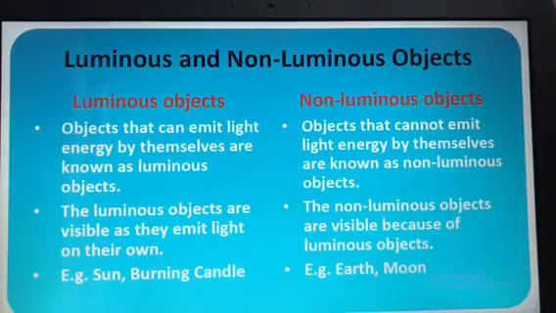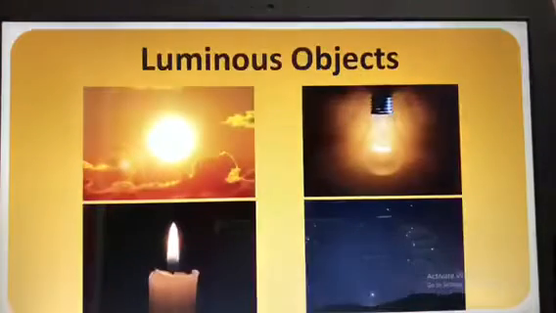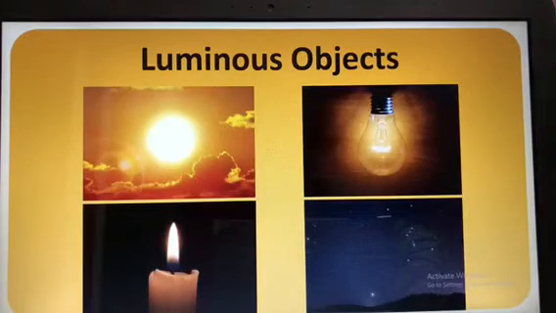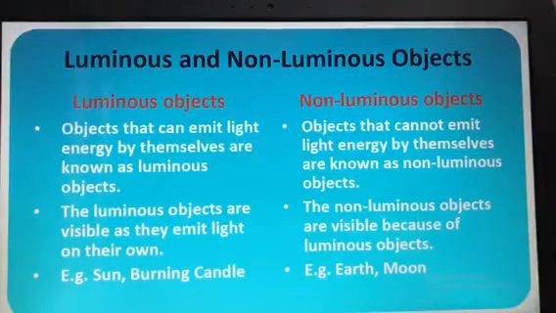So now let us first take up luminous objects. So what are luminous objects? Objects that can emit light energy by themselves are known as luminous objects. Yeah, just now I showed you all the luminous objects. They can emit their own light. So they are called as the luminous objects. Okay. The luminous objects are visible as they emit light of their own. For example, sun, burning candle.